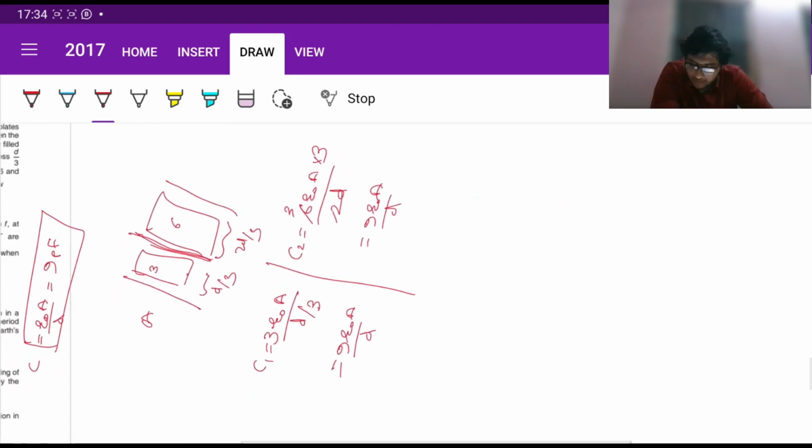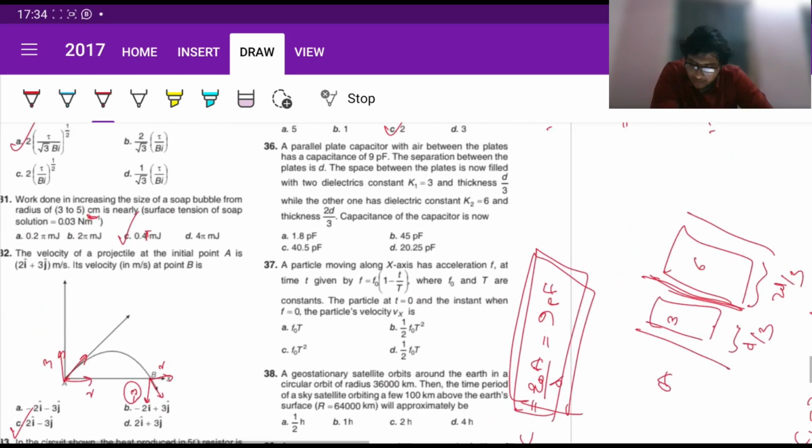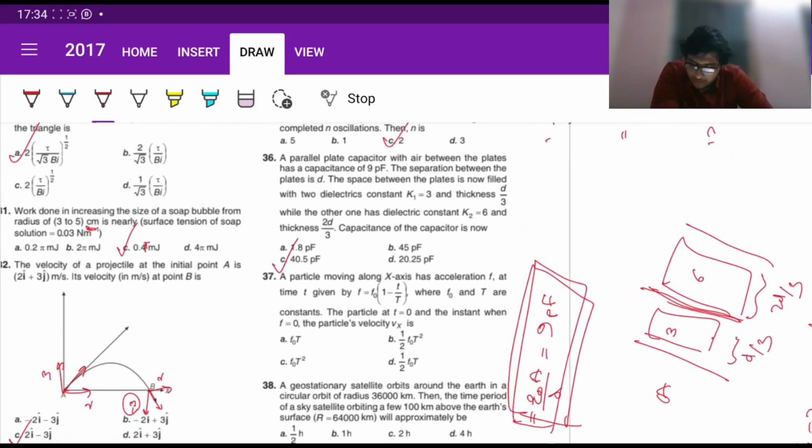Now since two capacitors are in series, the net capacitance is going to be C1 by 2. So 4.5 into epsilon naught A by d. Again we have epsilon naught A by d given to be 9 picofarads. So we just substitute it, 9 picofarads. So 36, 40, 40.5 picofarads. So this is our resultant capacitance of the capacitor, 40.5 picofarads.